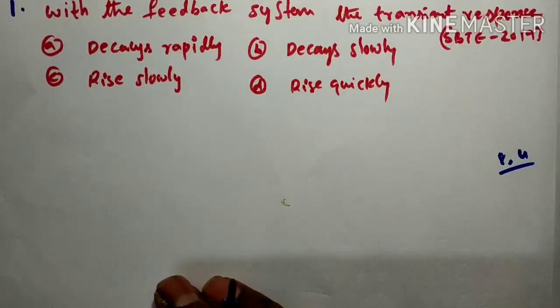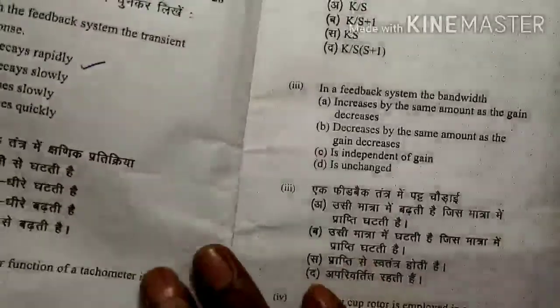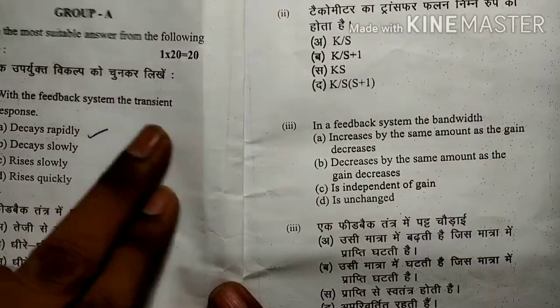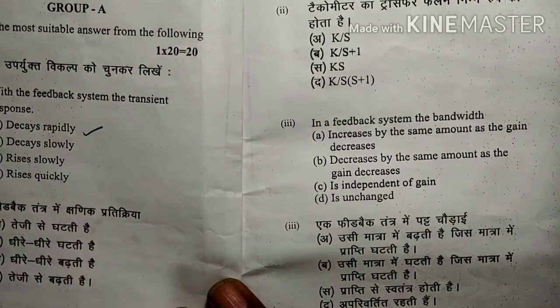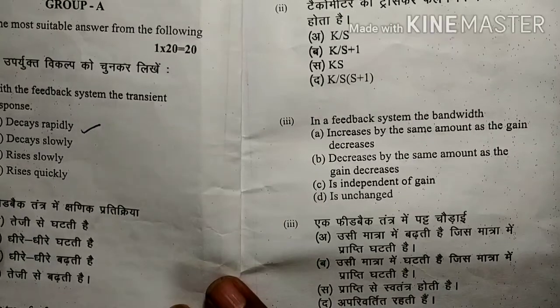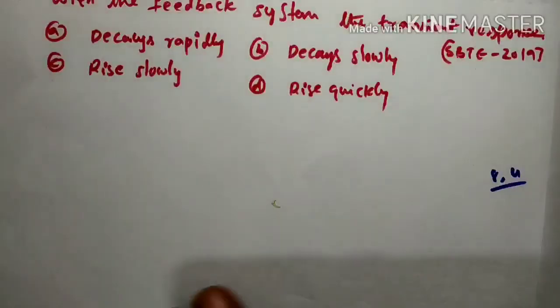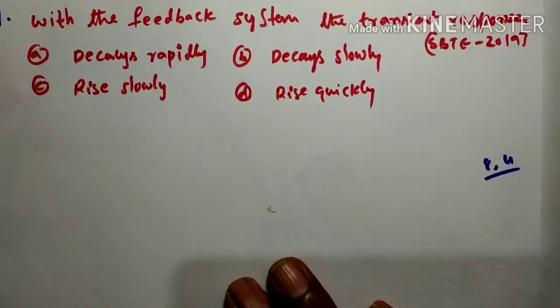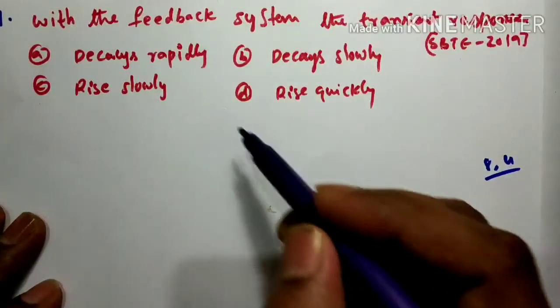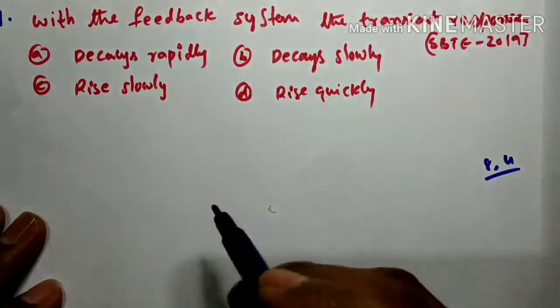The first question here: with the feedback system, the transient response decays rapidly, decays slowly, rises quickly, or rises slowly?